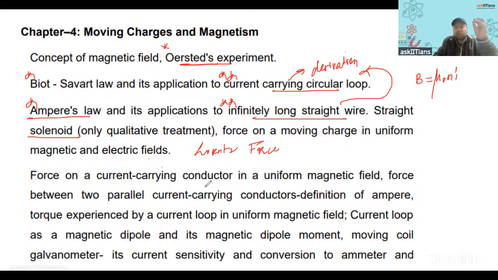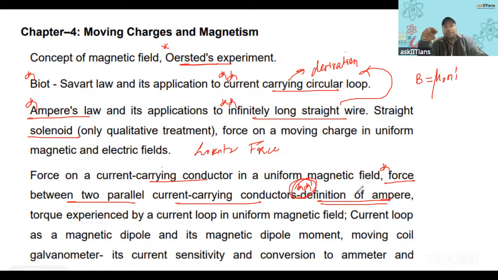Then we have force on a current carrying conductor in a uniform magnetic field that I have already told you, right? F is equal to I vector L cross vector B. Then this question always comes: force between two parallel current carrying conductors. And with respect to this concept, the definition of ampere comes. So sometimes this also comes: define ampere with respect to the force between two parallel current carrying conductors. You have this in NCERT.